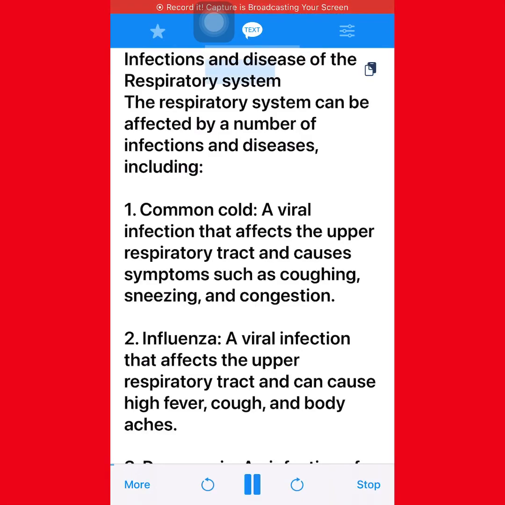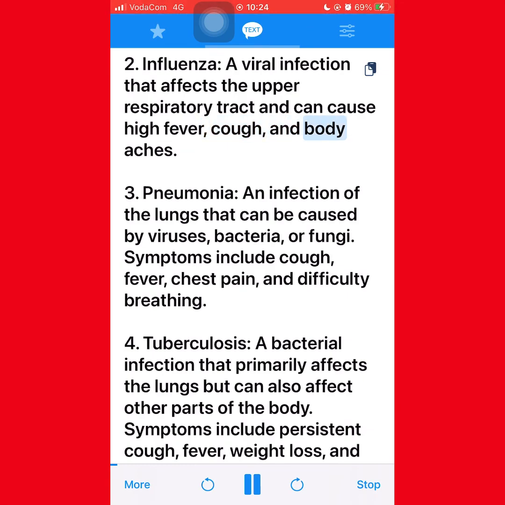Infections and diseases of the respiratory system. The respiratory system can be affected by a number of infections and diseases, including: 1. Common cold, a viral infection that affects the upper respiratory tract and causes symptoms such as coughing, sneezing, and congestion. 2. Influenza, a viral infection that affects the upper respiratory tract and can cause high fever, cough, and body aches.